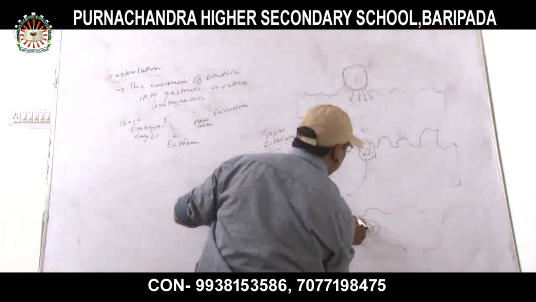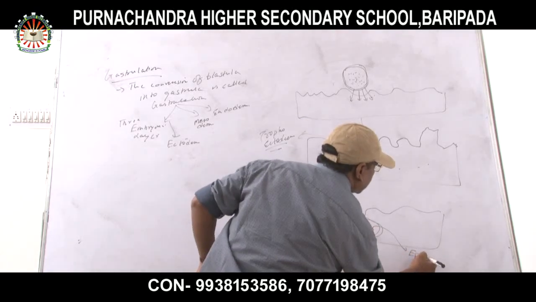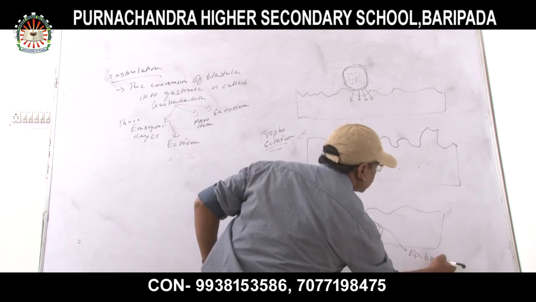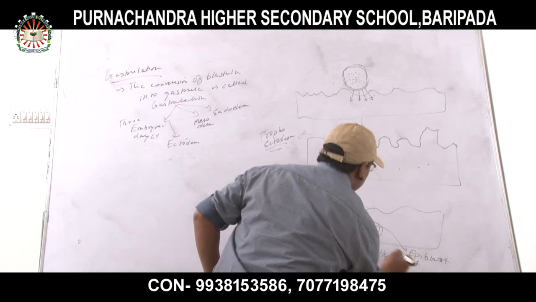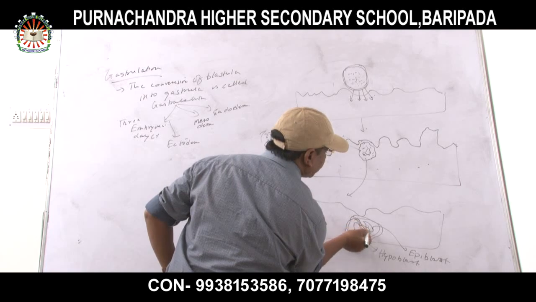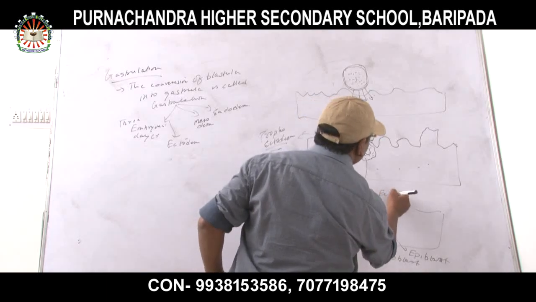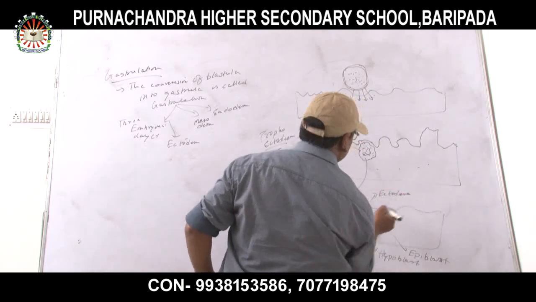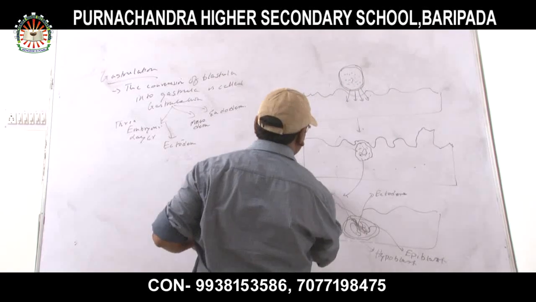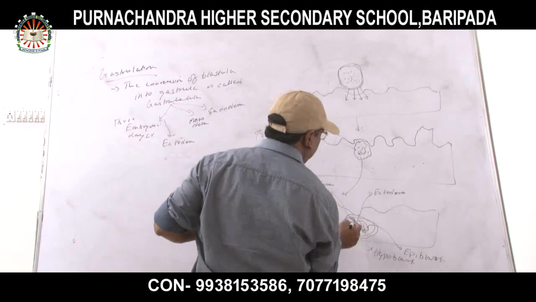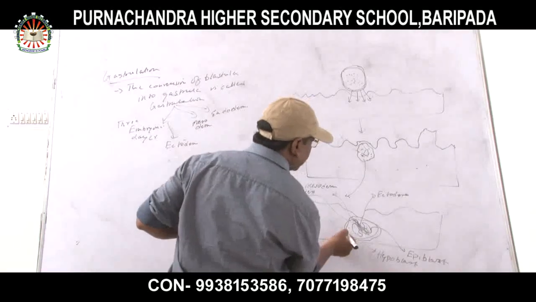This is a layer of what? Epiblast. This is the epiblast. And this is hypoblast. And here 3 germ layers are forming. The outer one is ectoderm. Sorry, the middle one is mesoderm, and the inner one is endoderm. Okay?